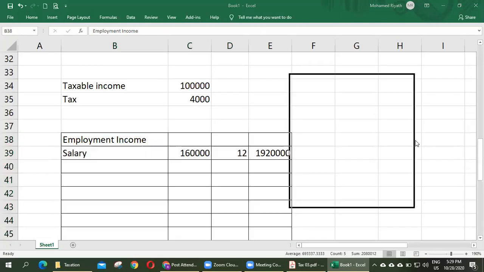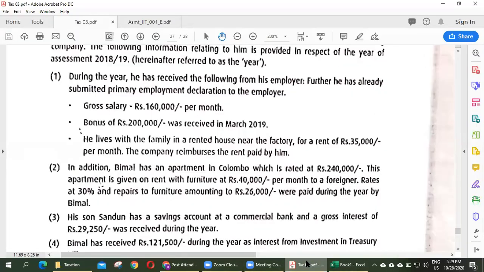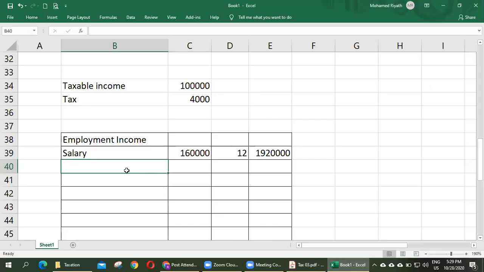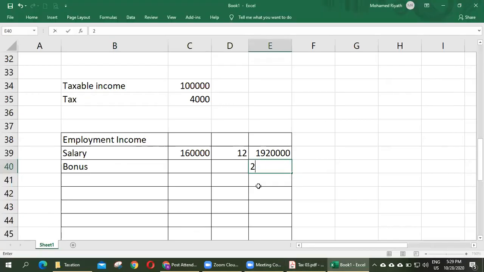Right, salary, okay. And a bonus of rupees 200,000 was received in March. So March 2019, is it within this year of assessment or not? It falls under this period. Bonus, how much? 200,000.